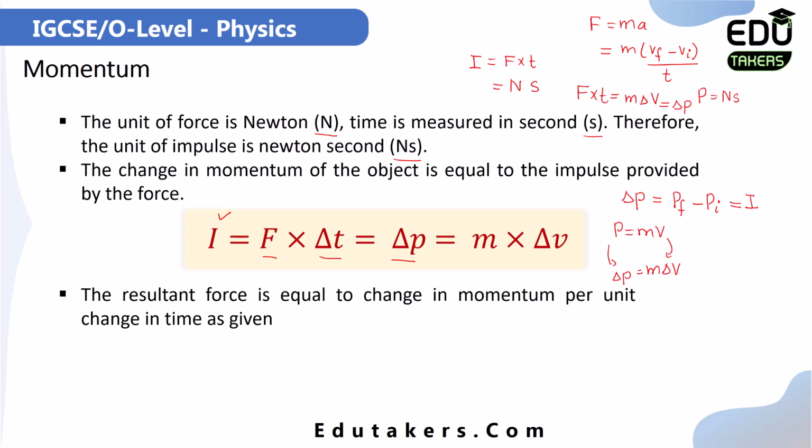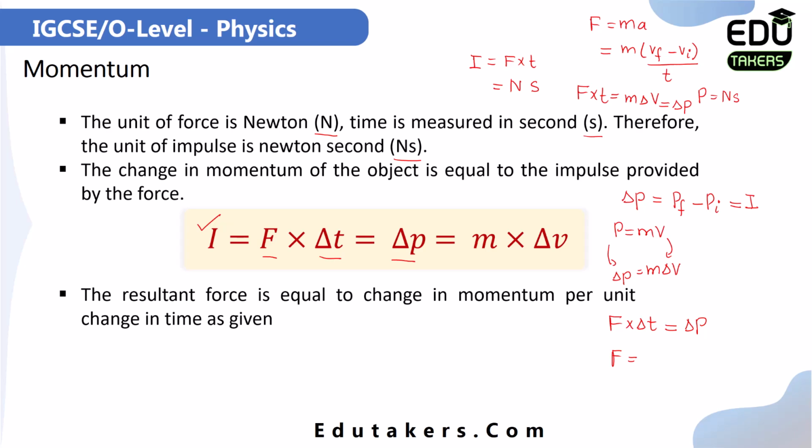The resultant force is equal to the change in momentum per unit change in time. How does it become equal? According to this relation written here, if I take the two terms F multiplied by delta T, which is the formula of the impulse, it is equal to the change in momentum delta P. Suppose in any question you are given the change in momentum and change in time, and you need to find the resultant force, which is F here. You can simply calculate it by rearranging this equation.